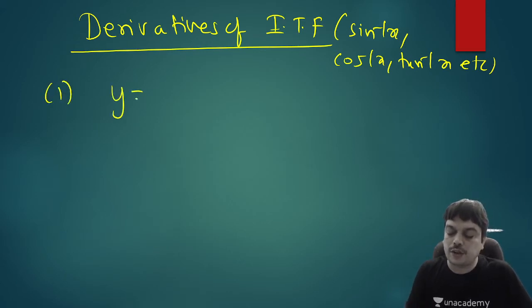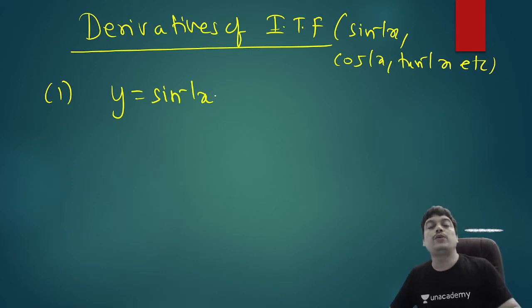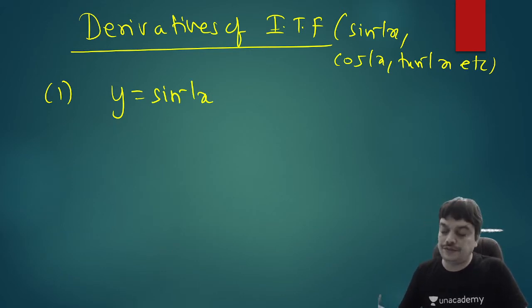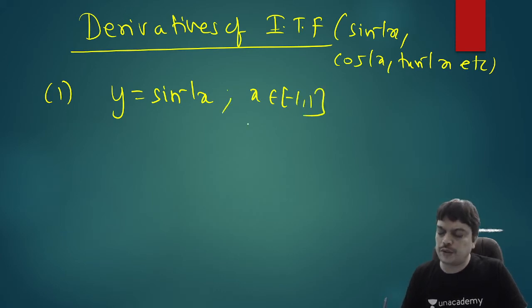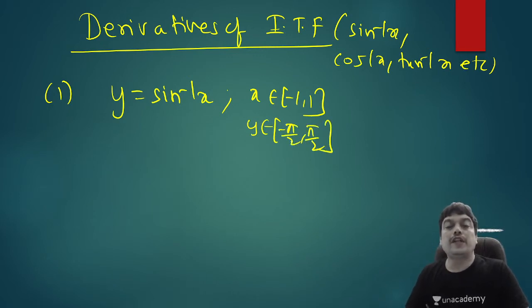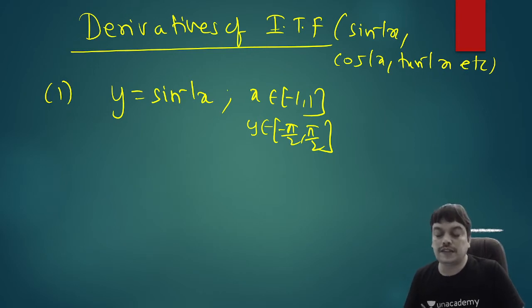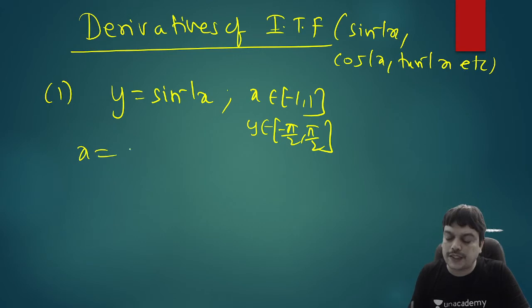If y is equal to sine inverse x, let us derive a differentiation formula. So before I do that, what is the domain of this function? Sine inverse x is defined when x is minus 1 to 1. Range we don't require. If you want, you can write it's minus pi by 2 to pi by 2. If required, we'll use it also. Let me write it anyway. So if you have to derive a differentiation formula for this, convert this into ordinary function, that is bring sine inverse to LHS, it becomes x equal to sine y.